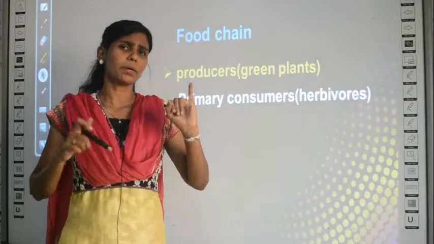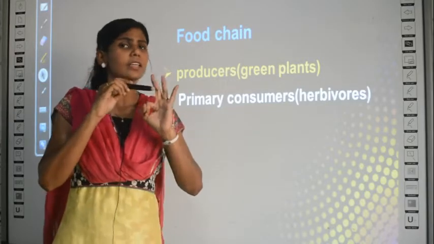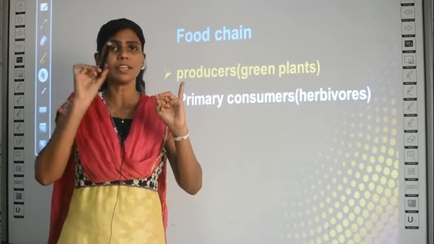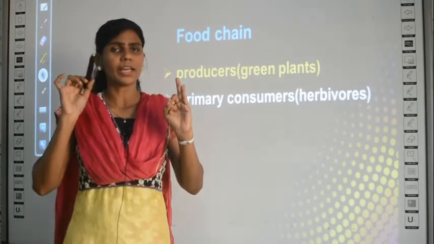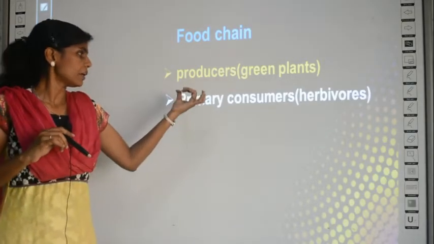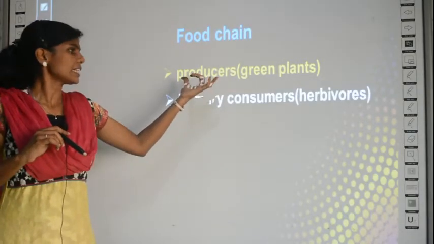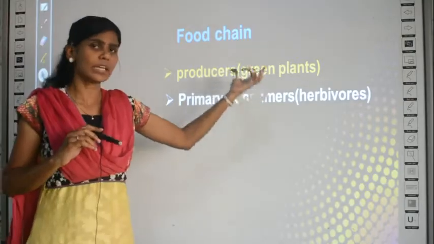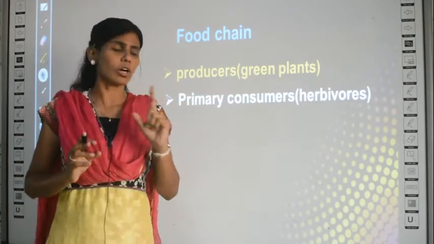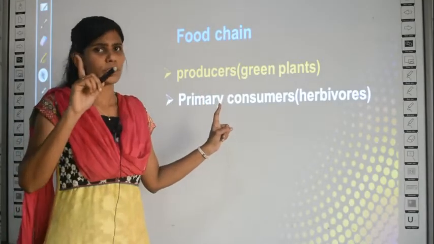Always remember this order: primary, secondary, tertiary. Primary means the initial one, secondary means the next one, tertiary will be the third level. So when a herbivore eats the plant, it is called a primary consumer, because primary means the first one, right?